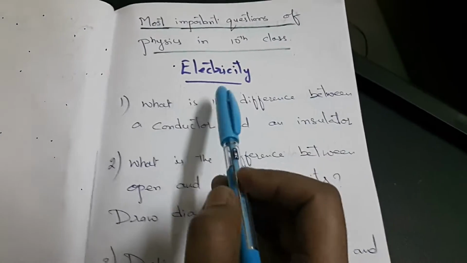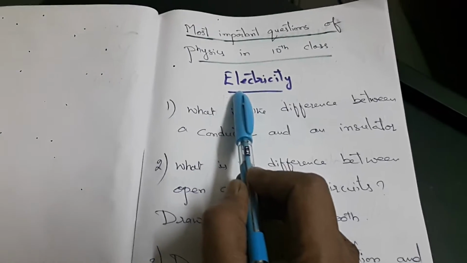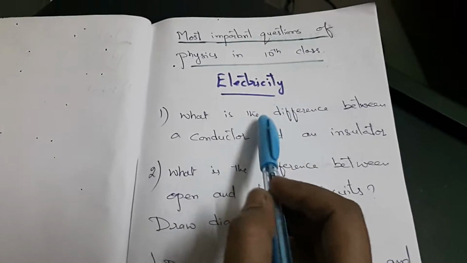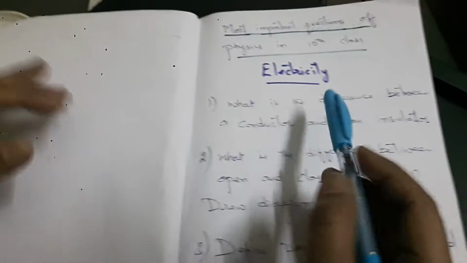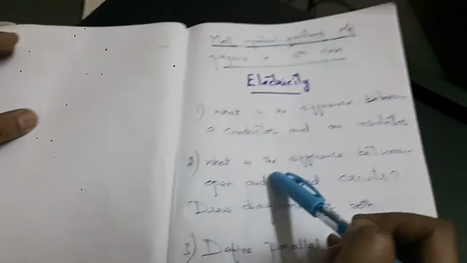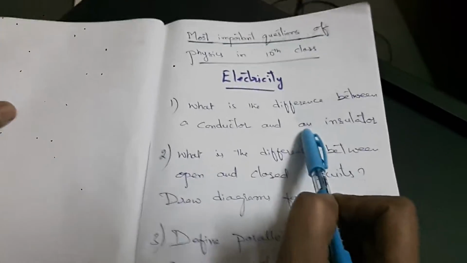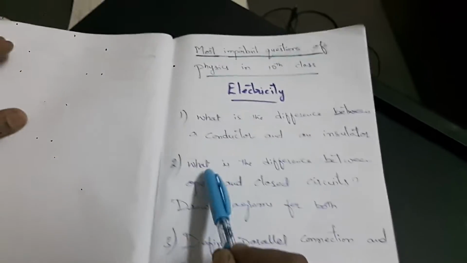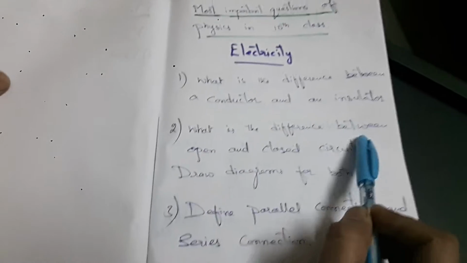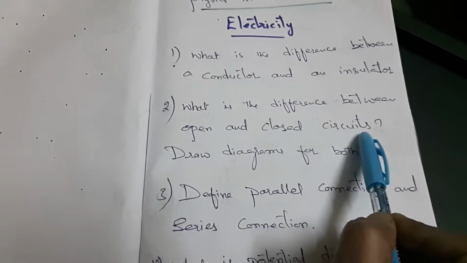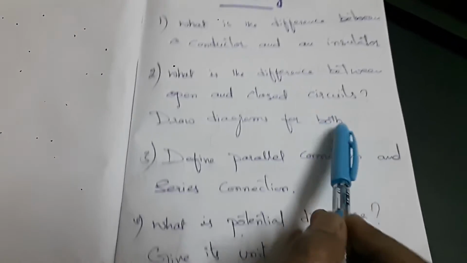So, in this, first of all, we will take the chapter Electricity. In this chapter, we will cover all the most important questions. In today's video, I will discuss only the first two questions. That is, what is the difference between a conductor and an insulator? The second question is, what is the difference between open and closed circuit? Draw the diagram for both.